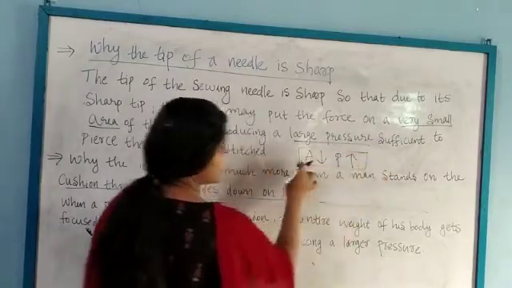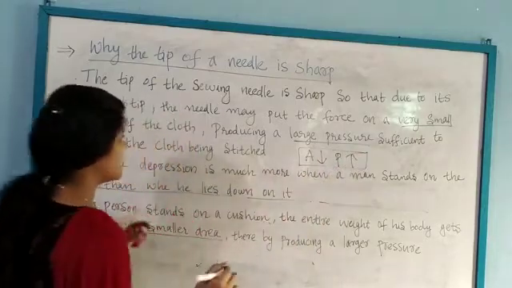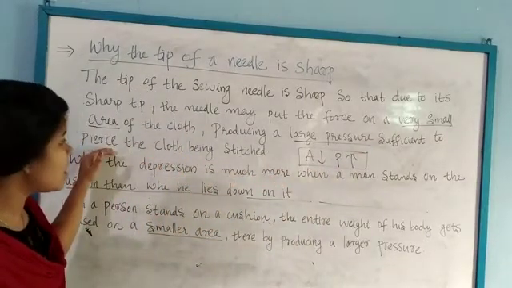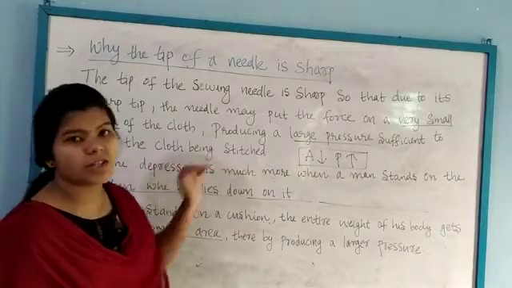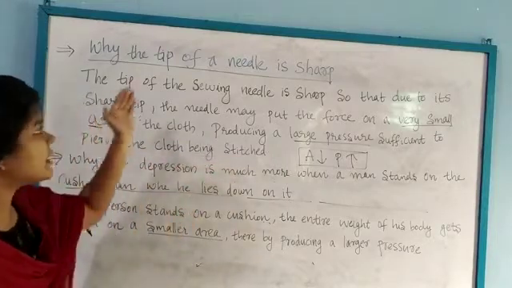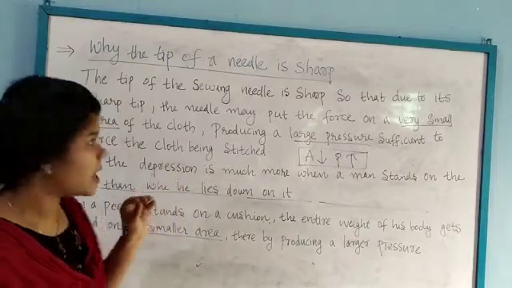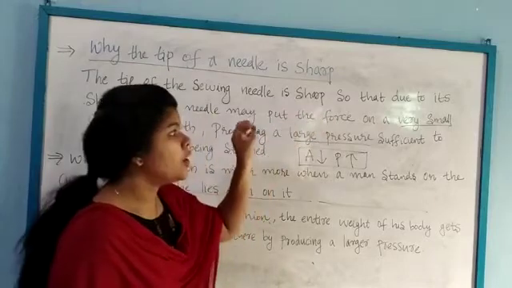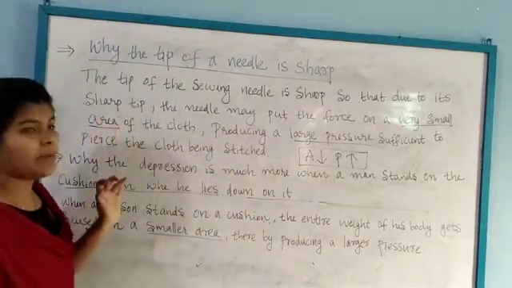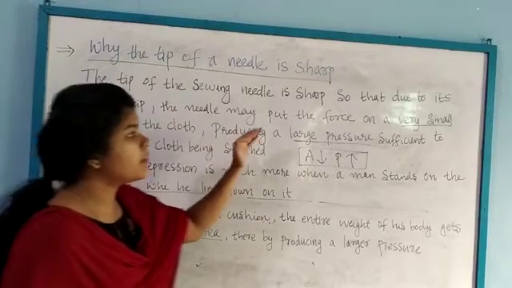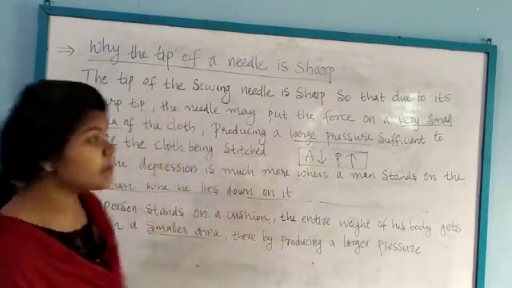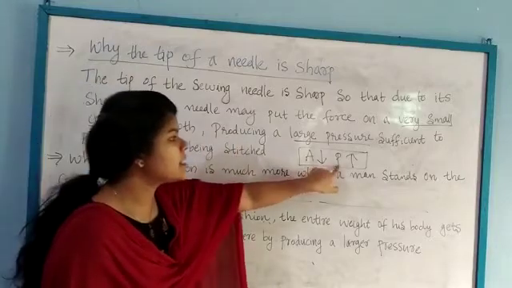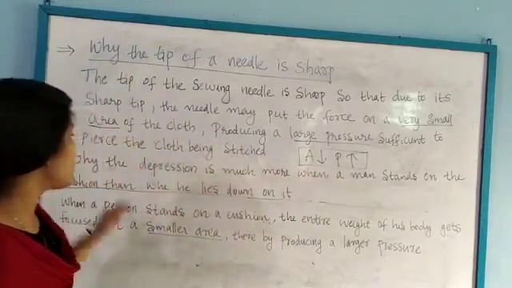This is the relation: area smaller and the pressure greater, and it is sufficient to pierce the cloth. Pierce means to make holes in the cloth being stitched. This is the reason why the tip of a needle is sharp. The tip of the sewing needle is sharp so that the needle may put the force on a very small area of the cloth, producing large pressure which is sufficient to make a hole in the cloth.